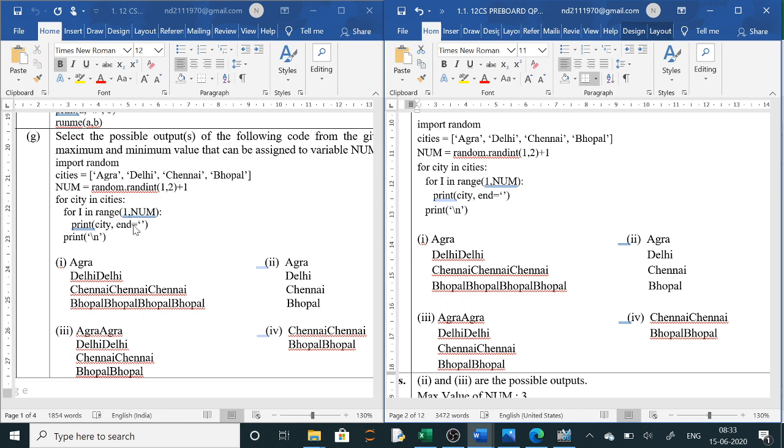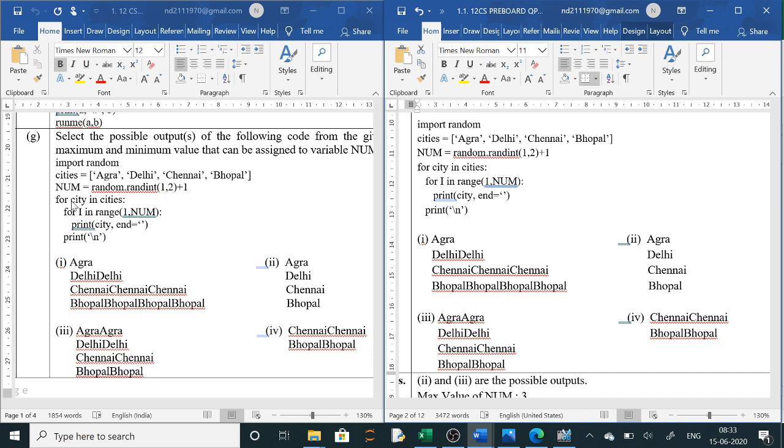So here you can see 0, 1, so from 1 it is starting, so 1 character it will print. So Delhi, from always it will start print city, so city first character, yes, Agra.